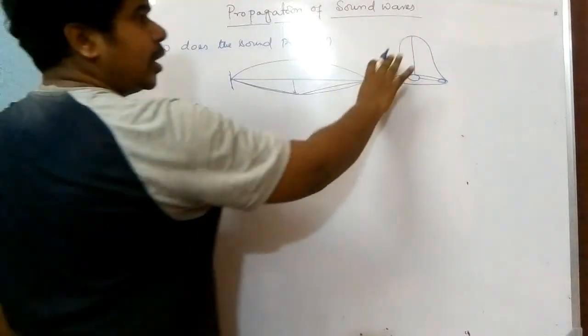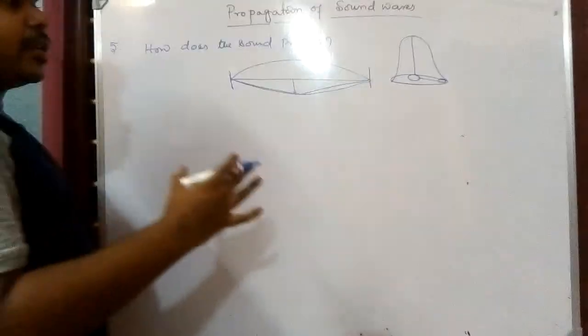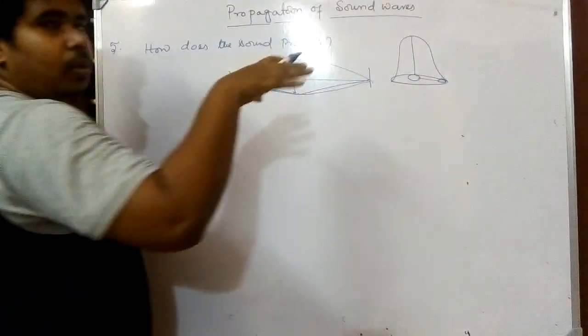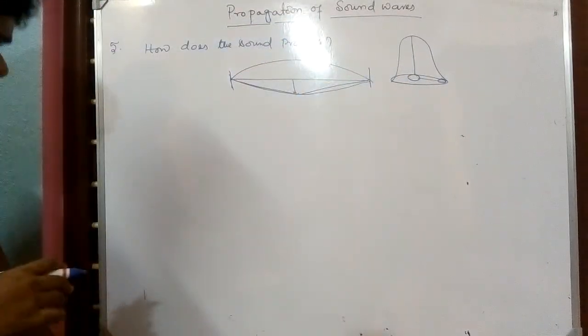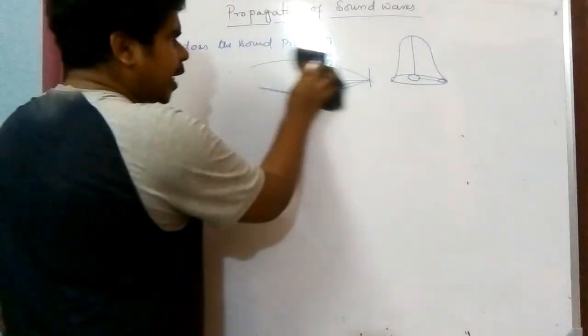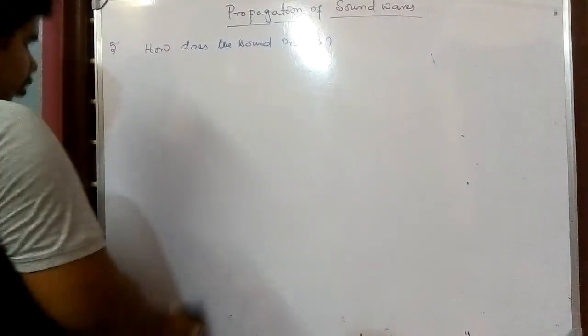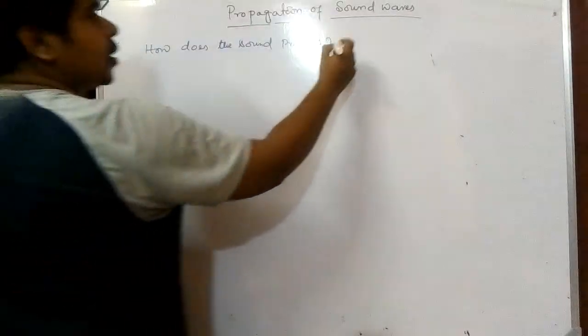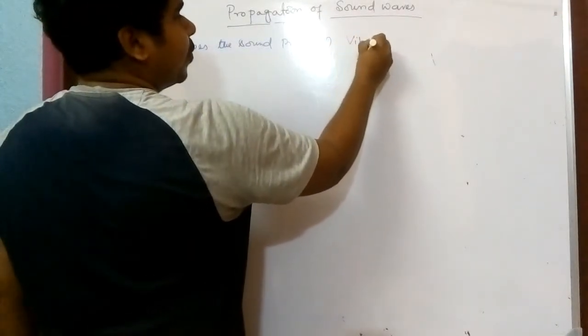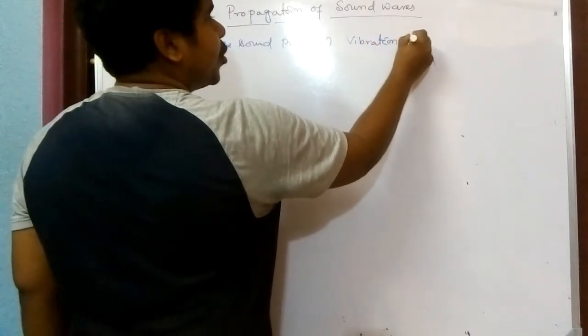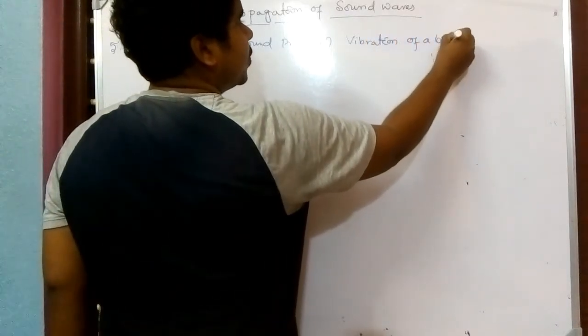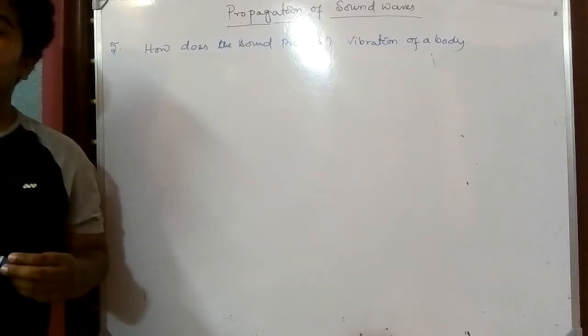If we just touch it, we feel there is a vibration going on in the whole bell. So from these two experiments, we can say that the main cause of producing sound is vibration, the vibration of a body. When a body vibrates, only then is sound produced.